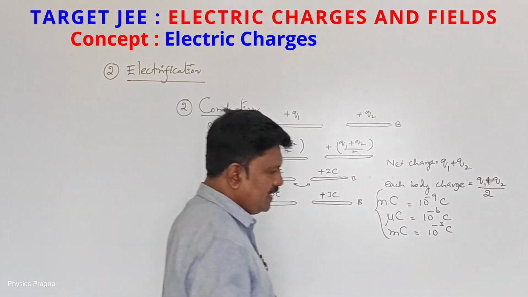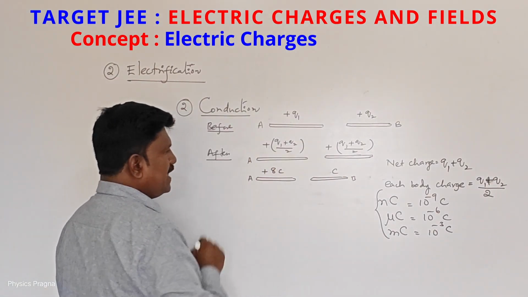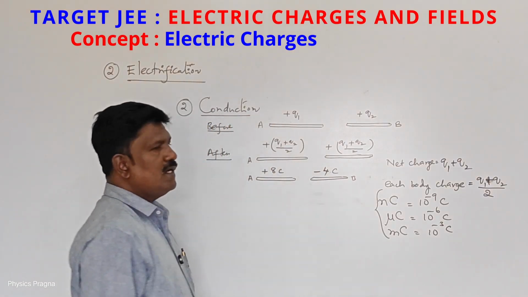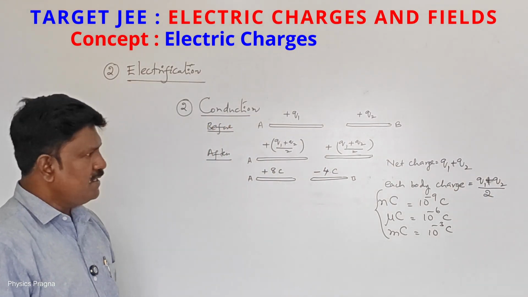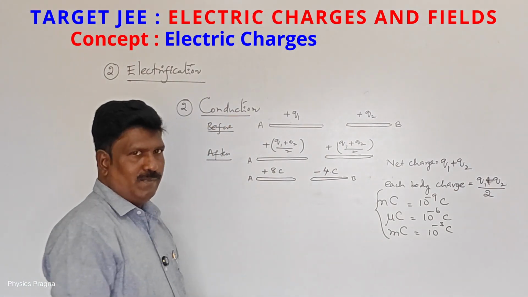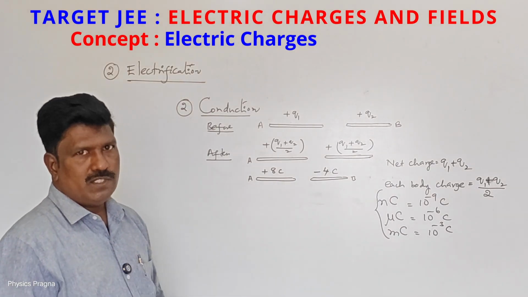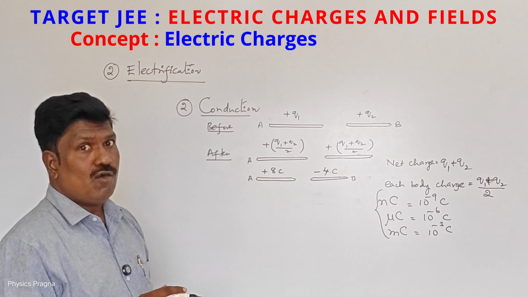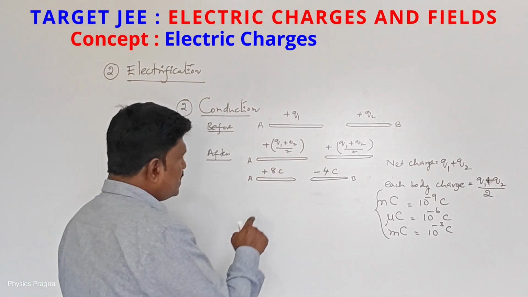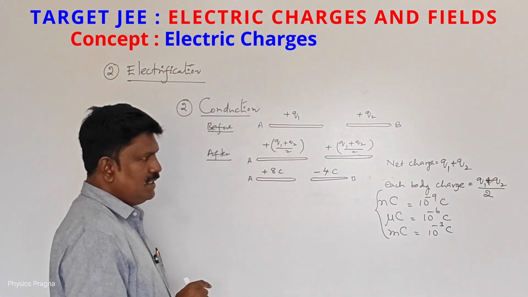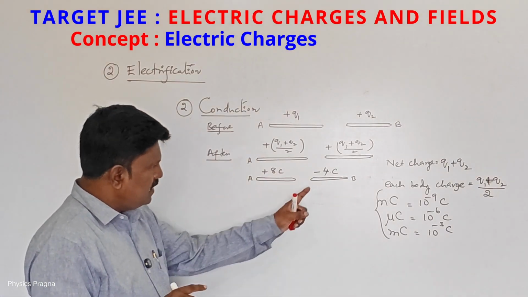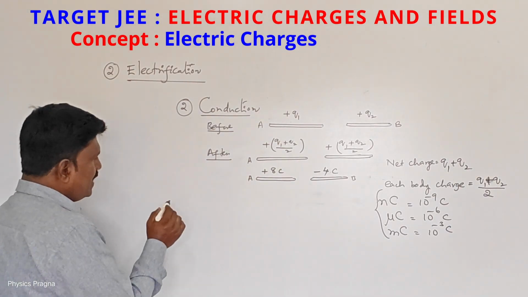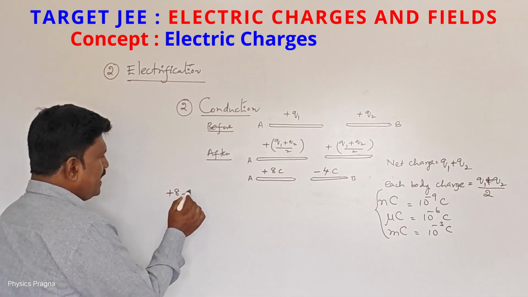One more example we'll see. Plus 8 coulombs of charge is there on body A. On body B, minus 4 coulombs of charge is there. Then, if conduction takes place, if we make both the bodies contact, what happens finally, how much charge will they acquire? So we have to add. While you are adding, the negative sign also you have to take. What is the total? Plus 8 minus 4.